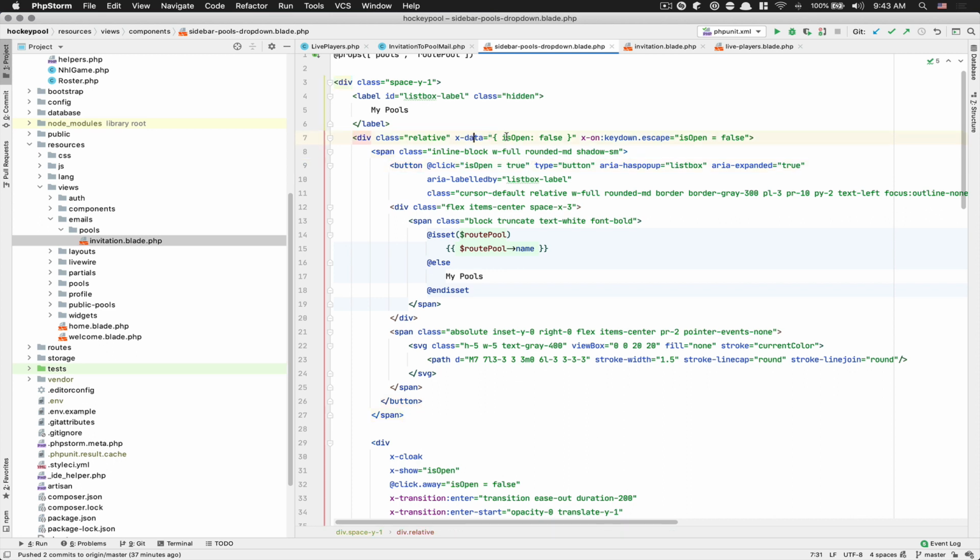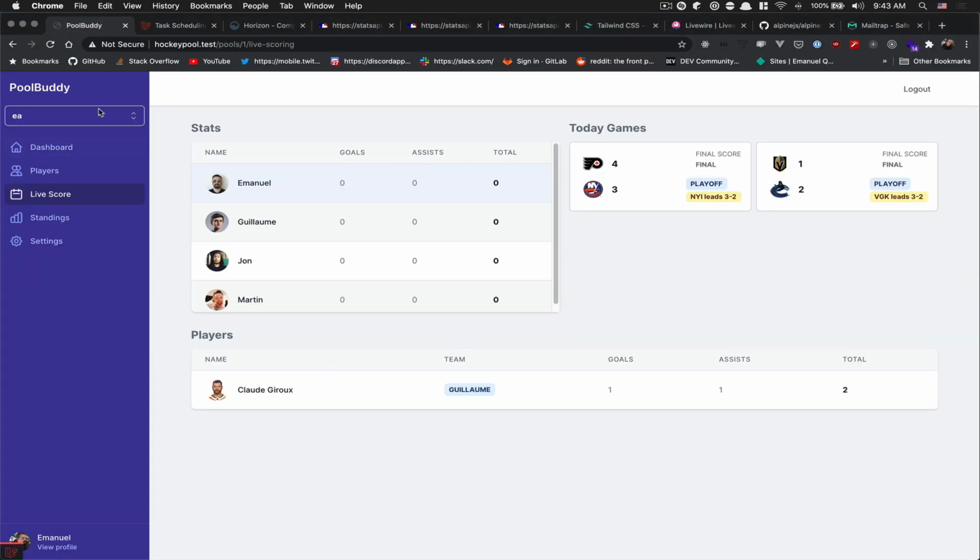This div has x-data isOpen. Here you see, hey, on keydown escape, isOpen becomes false. You cannot have it easier than this, I think. After that, on the button I say isOpen equals true when you click on the button. So when you click here, now it becomes true.